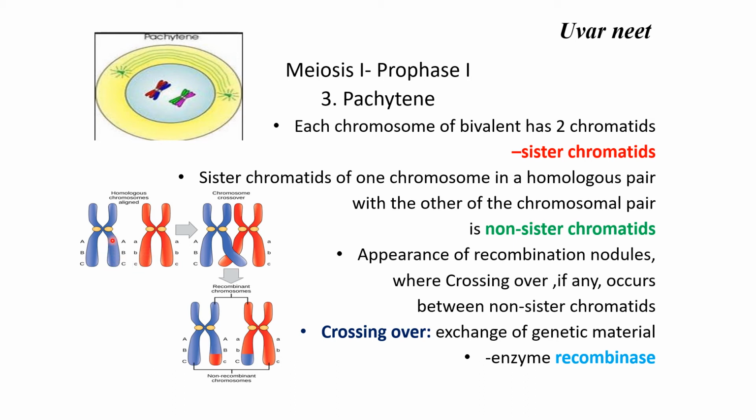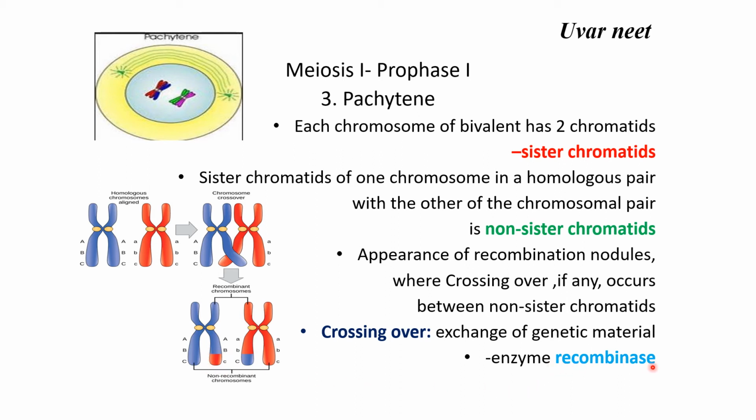So in one you will see capital A, capital B, capital C as the sequence of genes, and in the other non-sister chromatid you will see the sequence of genes as small a, small b, and small c. So crossing over takes place. You can see here at this point crossing over has taken place. What is the enzyme that helps?